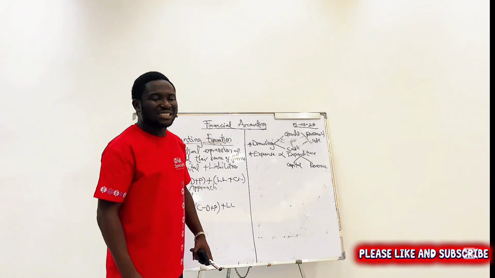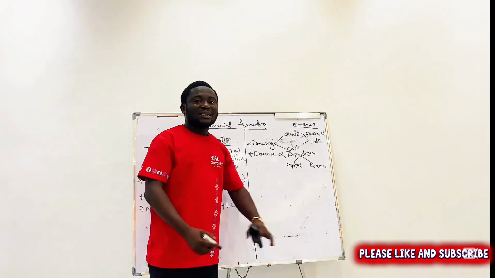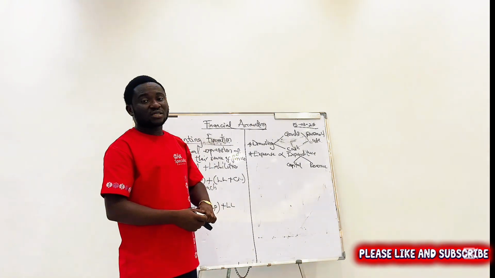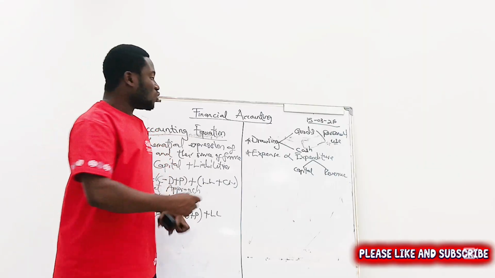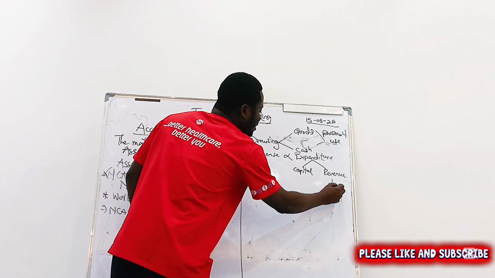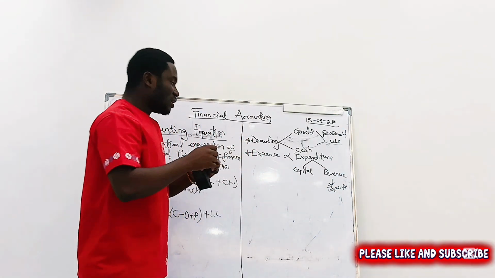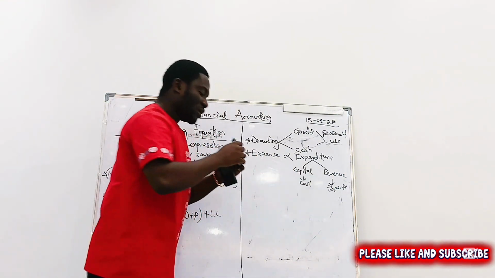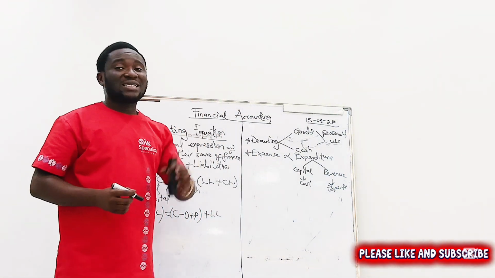Revenue expenditure. And revenue expenditure is written off in the income statement as an expense. So this is what we actually will refer to as what? Expense. But this one, we'll call it what? Cost. And this is capitalized in the statement of financial position.